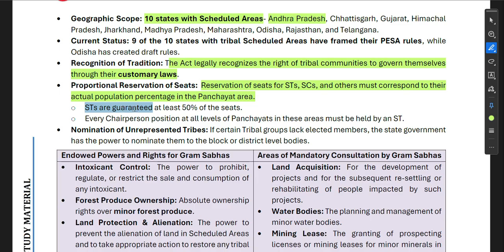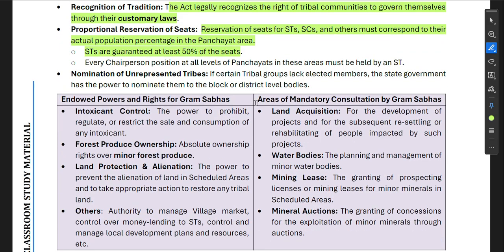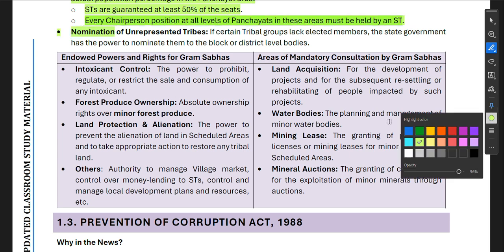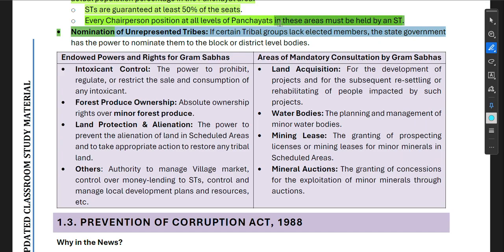Then, proportional reservation of seats for STs and SCs and others must correspond to their actual population percentage in the panchayat area. Now, STs are granted at least 50% of the seats. So under PESA, 50% of seats shall be given to STs. Every chairperson position at all levels of panchayats in this area must be held by an ST. This is very, very important. Every chairperson position at all levels of the panchayat in this area must be held by whom? By an ST, a person from the ST community. So that is the thing.